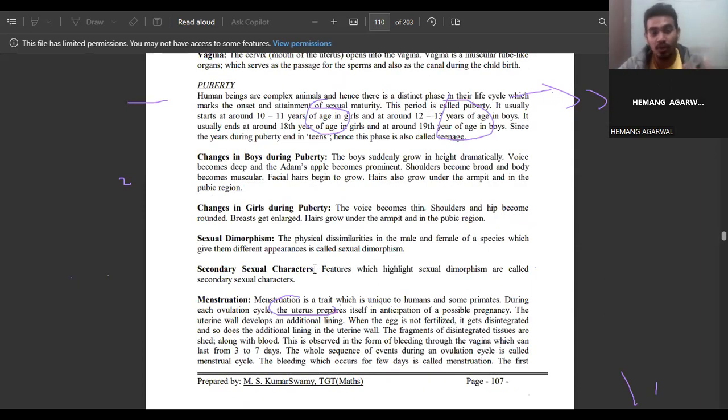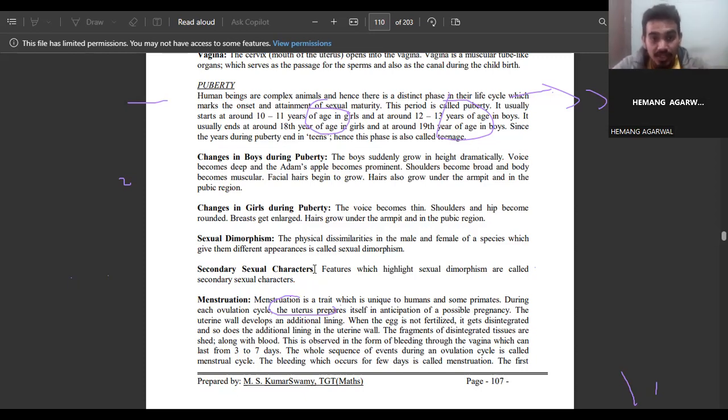So we see a lot of changes during puberty in the boys and even the girls. So what are the changes we observe in the boys during puberty? The boys suddenly grow in height dramatically. Voice becomes deep and the Adam's apple, see, this one is the Adam's apple, becomes prominent. Shoulders become broad and body becomes muscular.